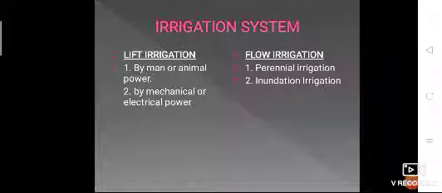In this case some artificial mechanism is necessary for supplying water, and the means of providing or transporting water can be of two types: one is by man or animal power, and the second is by mechanical or electrical power. Okay, a typical example of lift irrigation is wells and tube wells.